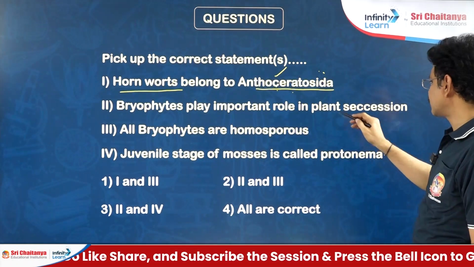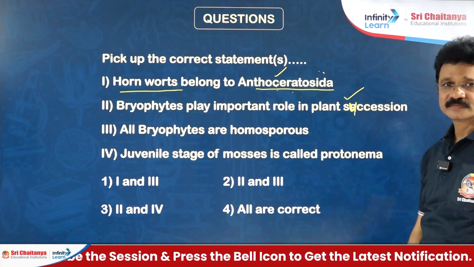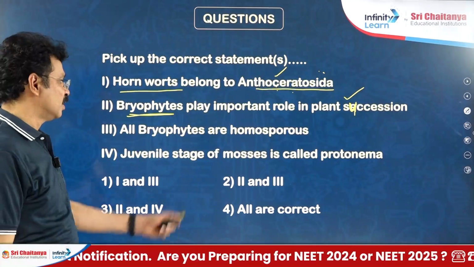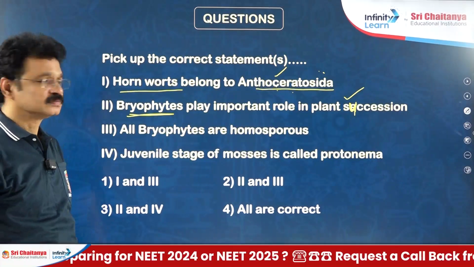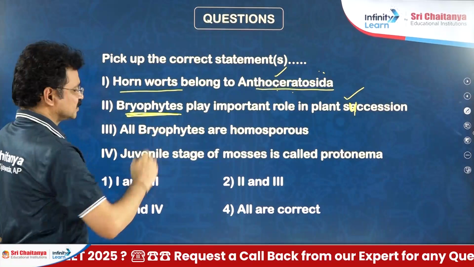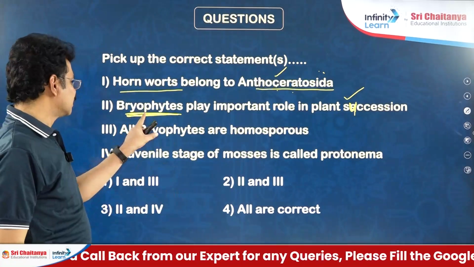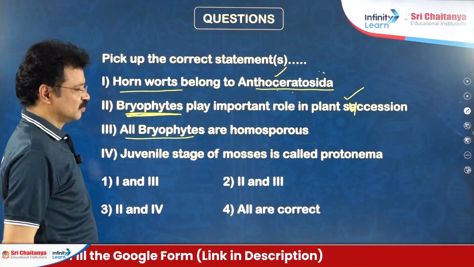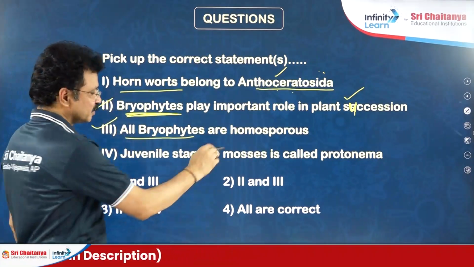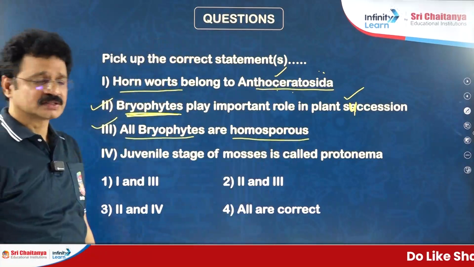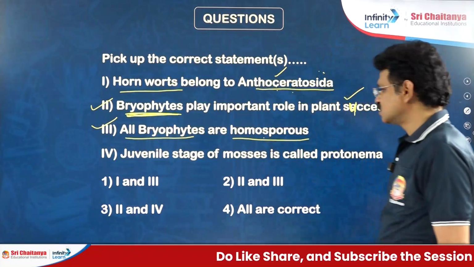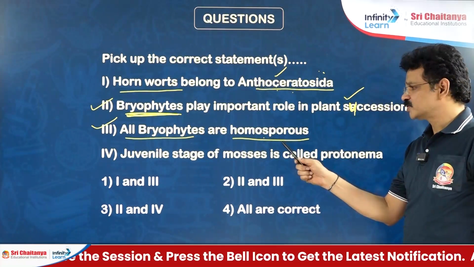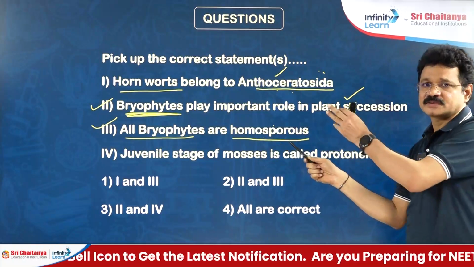Bryophytes play an important role in plant succession. Both lichens and bryophytes are the pioneers in geological or xerarch succession, able to grow on rock surface. Without a thick layer of earth crust, they are able to survive. Next, all bryophytes are homosporous. Is that statement true? Almost all pteridophytes are also homosporous except Selaginella and Salvinia. All gymnosperms and angiosperms are examples of heterosporous. So, evolution proceeds from homosporous sporophytes to heterosporous sporophytes.